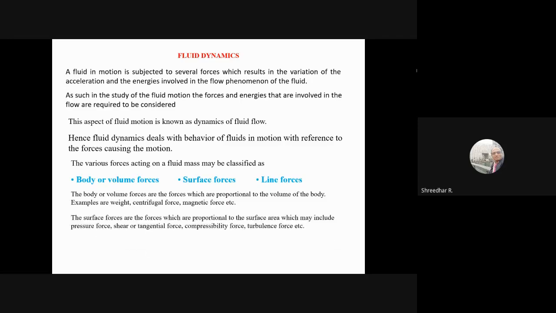Surface forces are proportional to the surface area, which can be pressure force, shear or tangential force, compressibility force or turbulent force. The line forces are proportional to the length, for example surface tension forces.